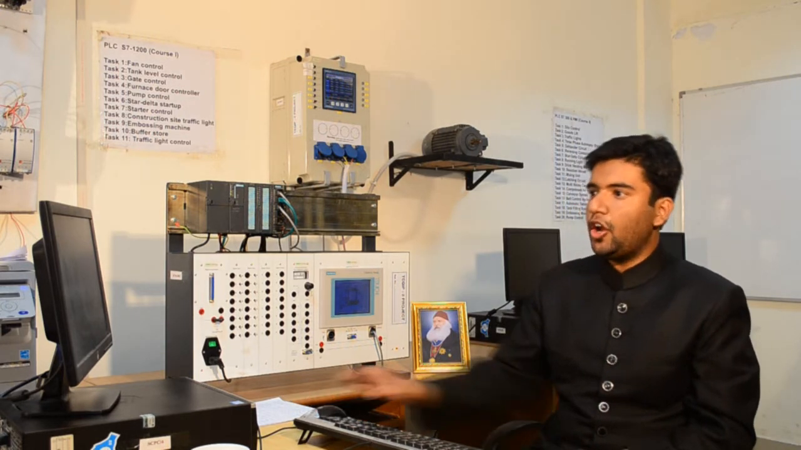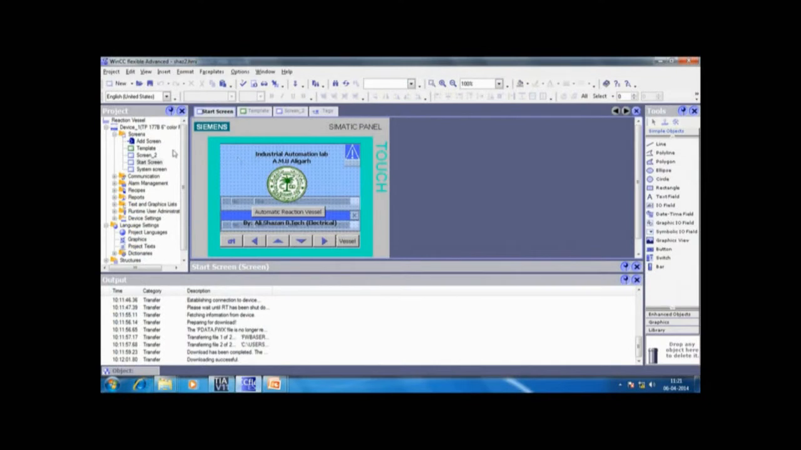Okay, now we shift on to the Siemens WinCC software. Here also we have selected the available device, that is TP177B. Here we have created two screens, one is the start screen and one is the system screen. Let me show you each screen. This is the start screen. It gives the project information, it shows that it's a project developed by Ali Shahzan, that's my name.